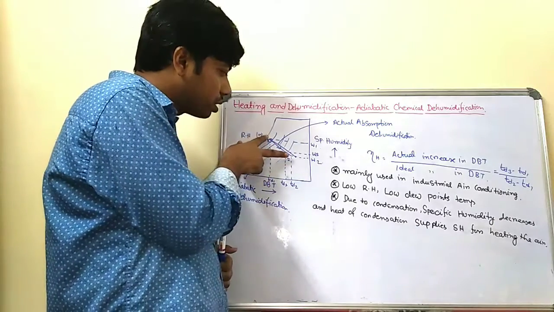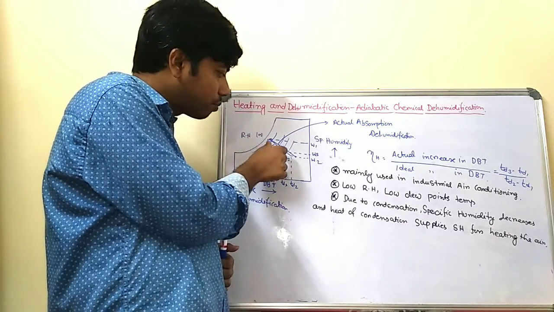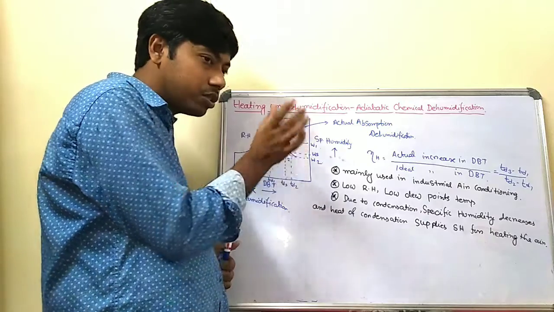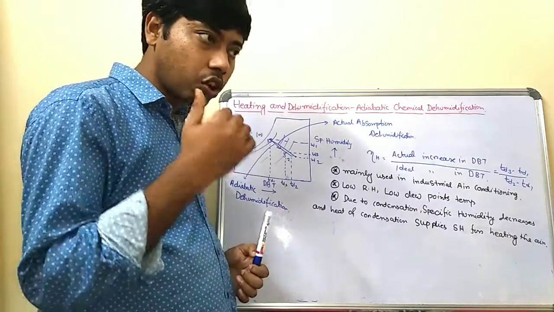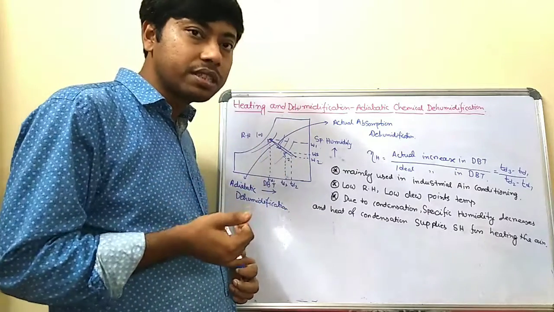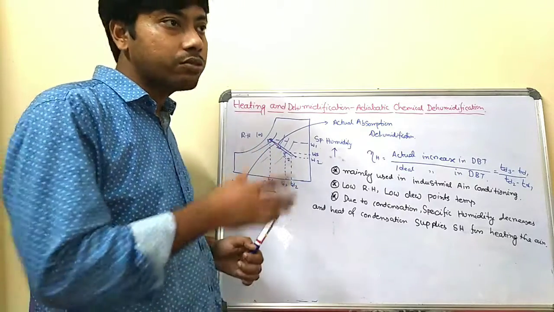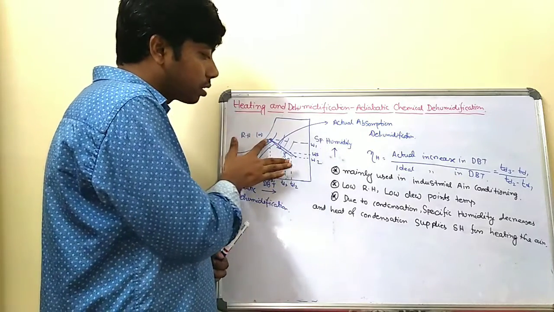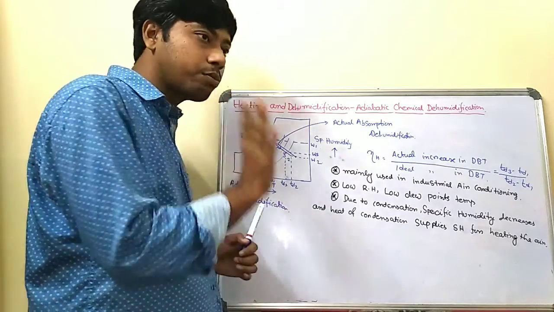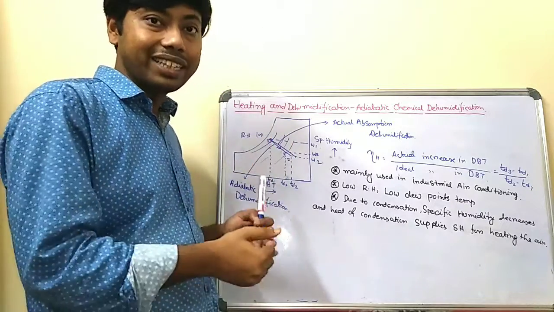Okay, so this is the process 1 to 2, but actually the process is 1 to 3. The process 1 to 2 is the 100% process, which is not possible because there is some inefficiency in the particular coil, chemical or any process. So that's why we assume that the actual process is 1 to 3, but 1 to 2 is also your process, though that is the ideal.